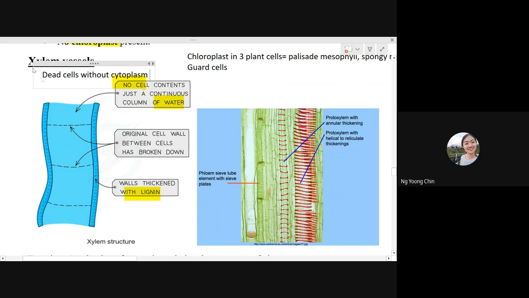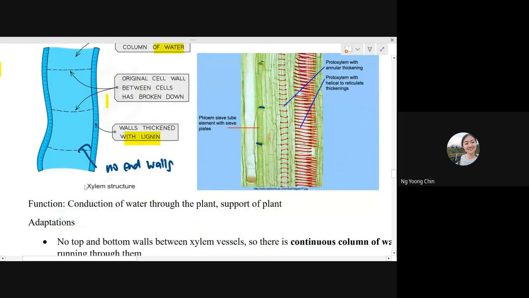And also, they don't have any end wall. End wall means something like this. See? This is an example of an end wall. But xylem doesn't have end walls. So that's why the xylem vessel can create a long continuous flow of water.